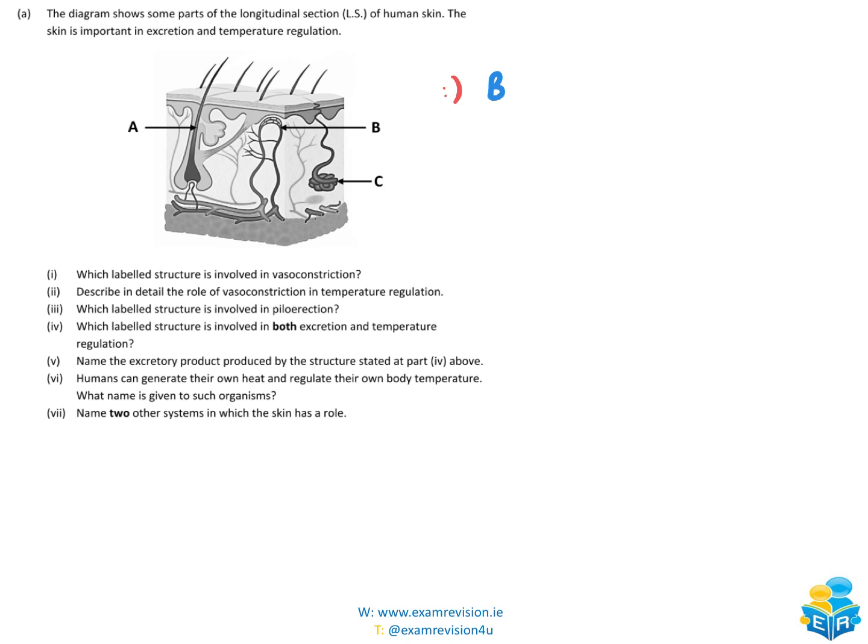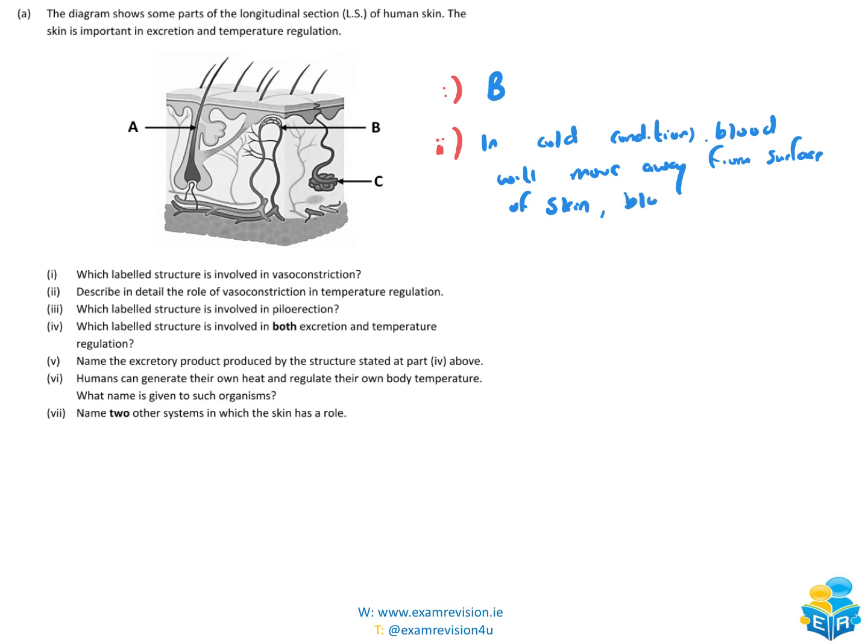Describe in detail the role of vasoconstriction in temperature regulation. So we're going to talk about literally what we just saw there about hot and cold conditions. So we can mention first of all here in cold conditions, blood will move away from the surface of the skin and the blood vessels will narrow, or the arterioles if you want to be more specific.